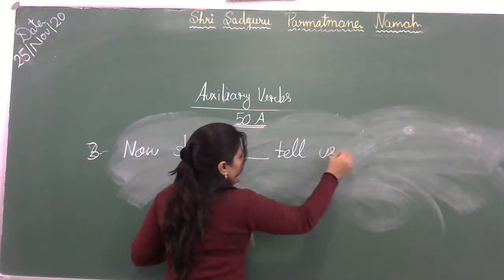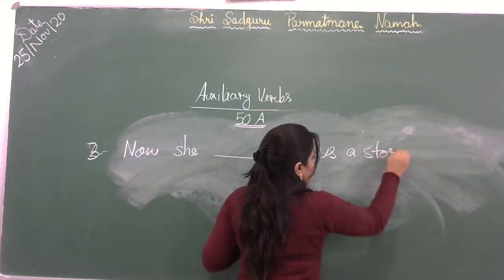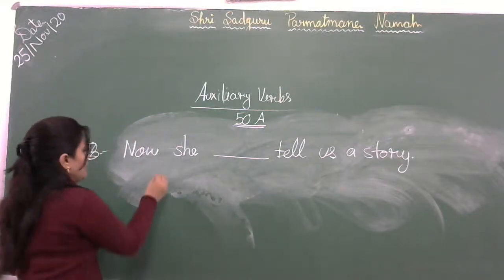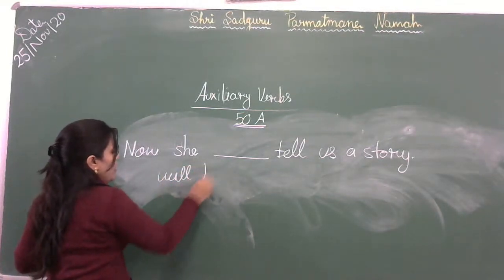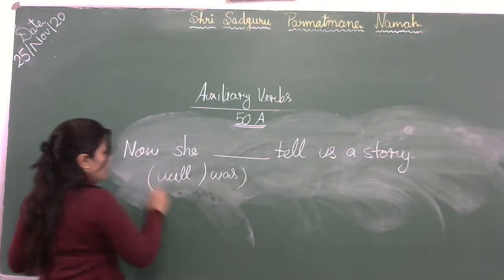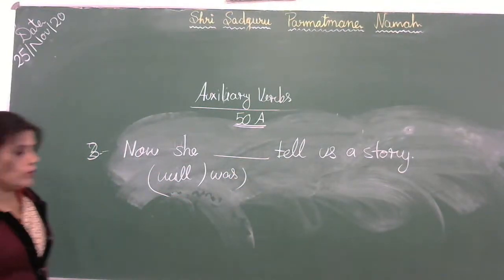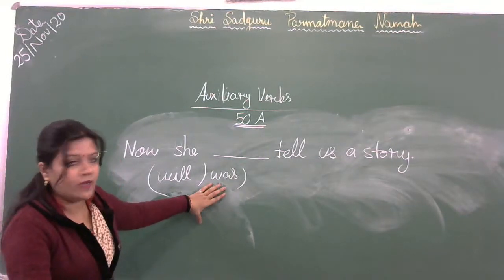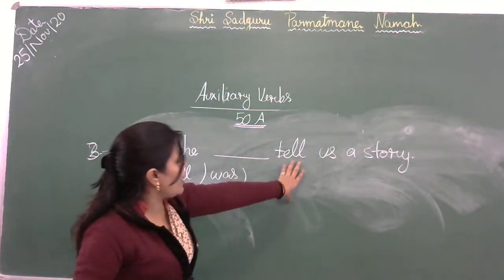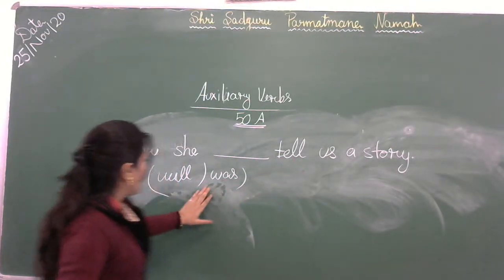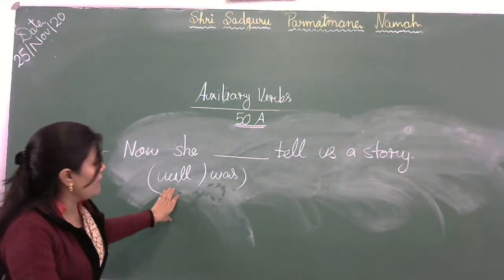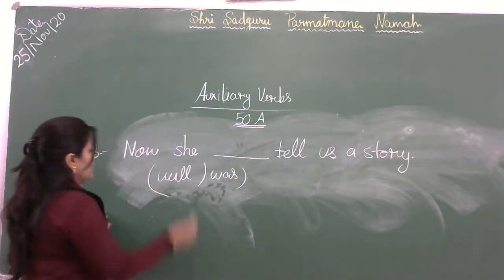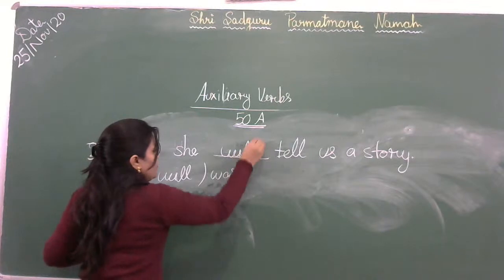Now she tell us a story. Okay, and verbs are given will and was. So in first sentence, as I told you, was is used for past continuous tense. ठीक है? So we can see no ing form is added here. So we will write here will. Why? Because after writing will here, the sentence will become in a future tense. Okay? Now she will. Okay?